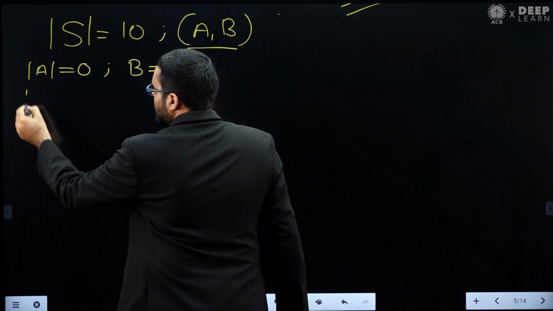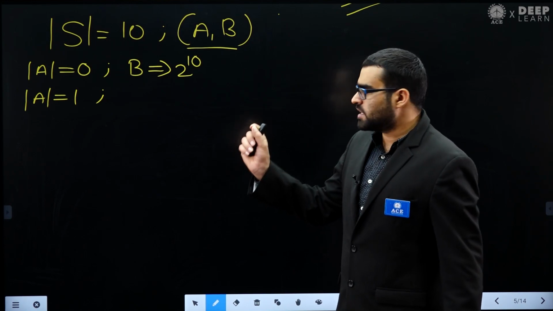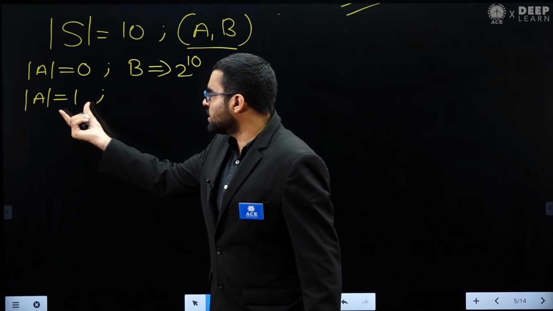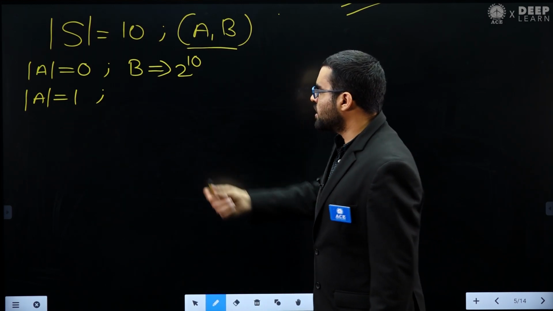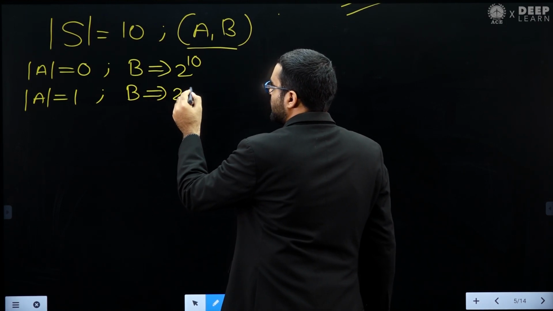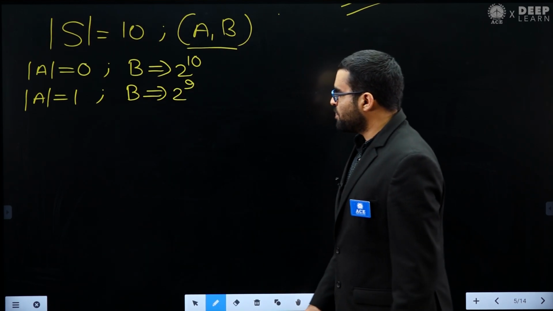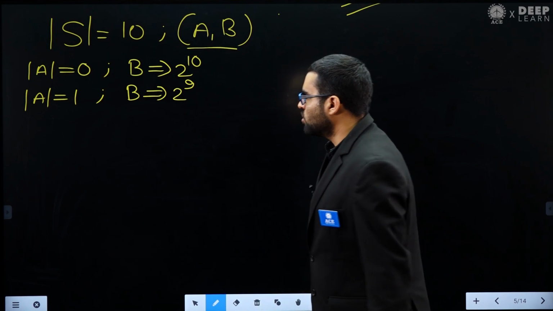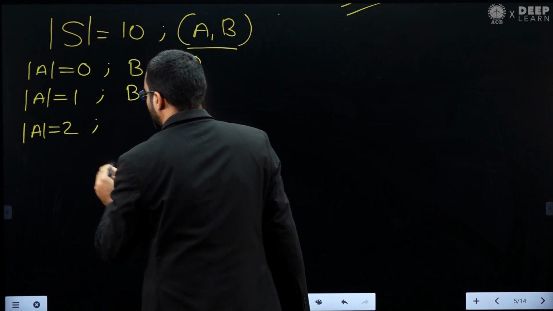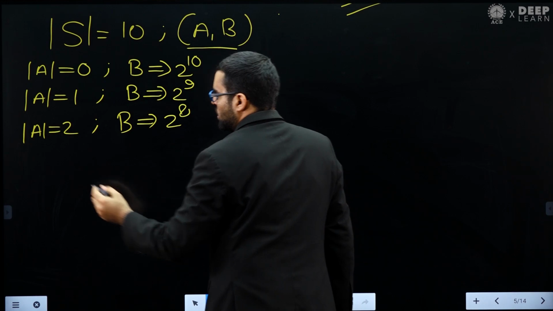Similarly, if you put exactly one element in set A, so A has cardinality 1, then how many choices do I have for B? That will be 2 power n minus k, where n is 10 and k is 1, so 2 power 9. Similarly, if you put two elements in set A, then I have 2 power 8 choices for B, and so on.